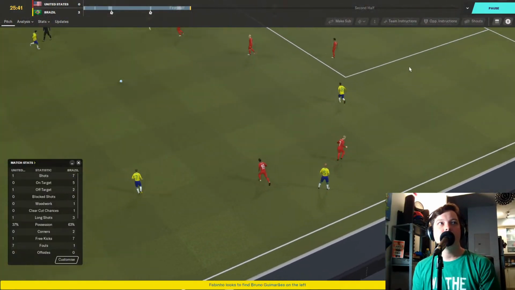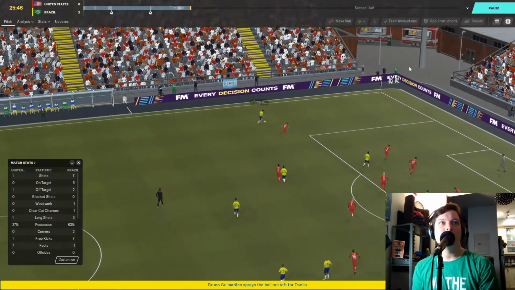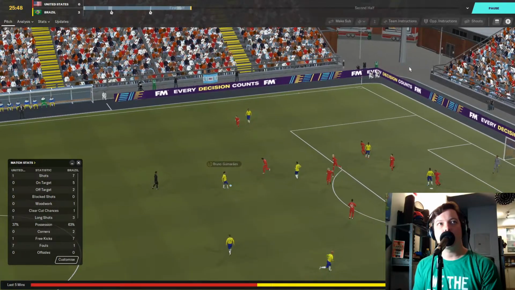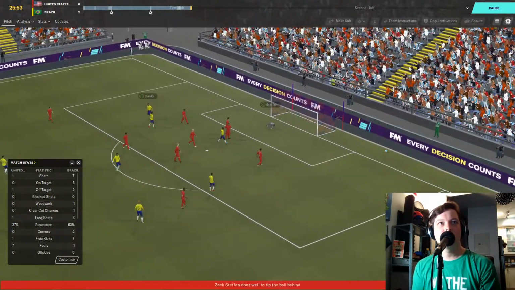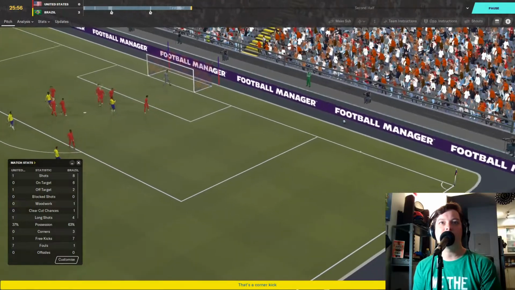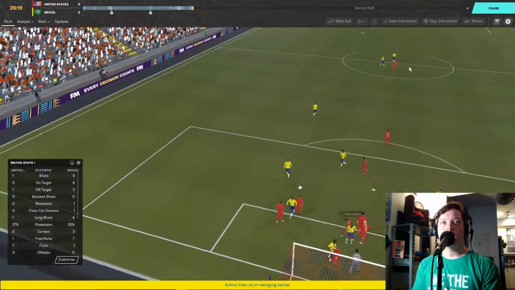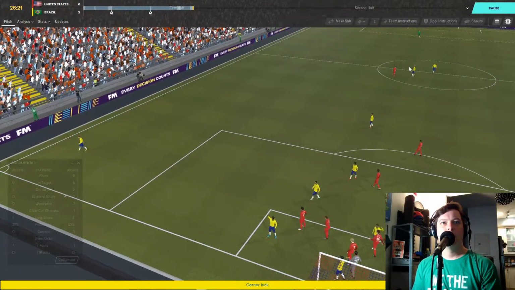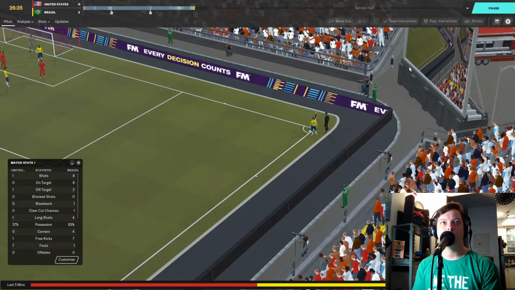Fabinho on the right-hand side here. Crosses into the middle for Guimaraes. He goes to the left for Danilo. Back to Guimaraes. Through ball to Danilo again, who shoots. Saved by Zach Steffen. Good save, and that's a corner for Brazil. Arthur steps up. Crosses into the area. Headed away by Robinson, and that's another corner for Brazil.